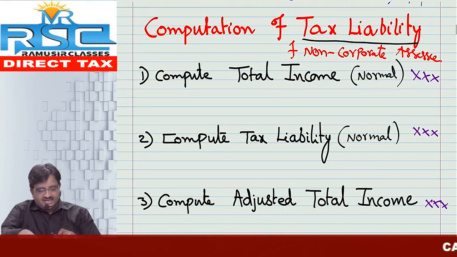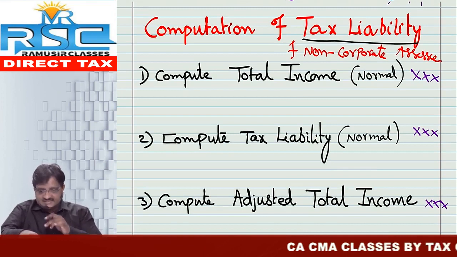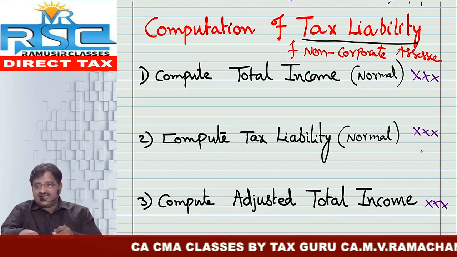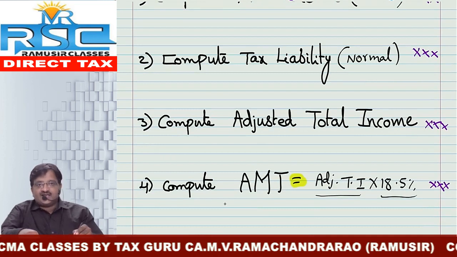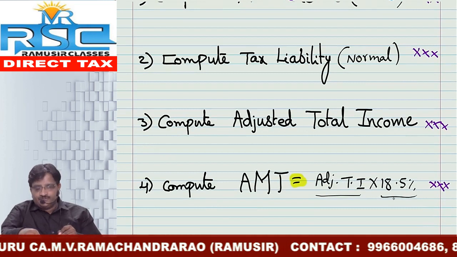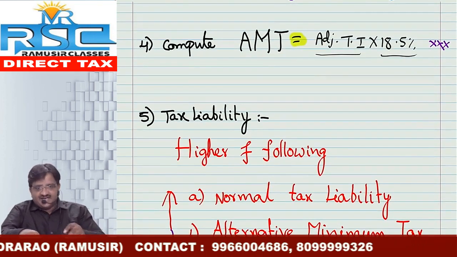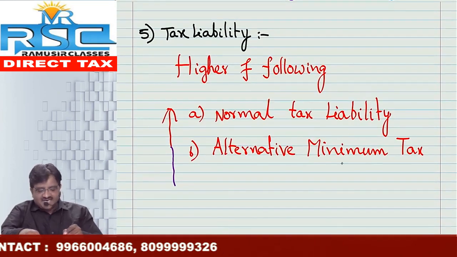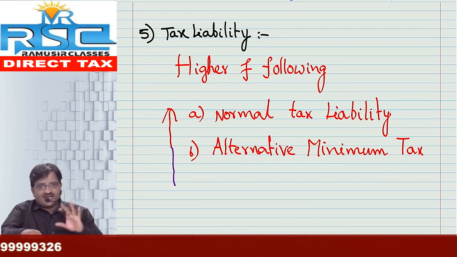Chalo, see the provision, everybody in the class. Computation of tax liability of non-corporate SSE. First one, compute total income, compute tax liability, as well as compute adjusted total income, and compute AMT. AMT is equal to adjusted total income into 18.5%. Next one is tax liability, which is nothing but the higher of the following. One is normal tax liability and second one is alternative minimum tax. Okay, chalo. So there are total 5 steps.